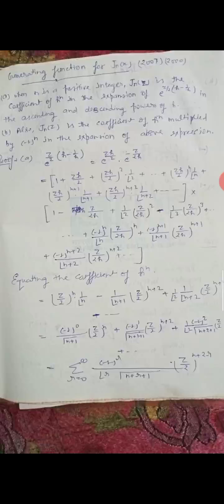Part A: e to the power z/2 (h minus 1/h). This can be written as e to the power zh/2 into e to the power minus z/2h.